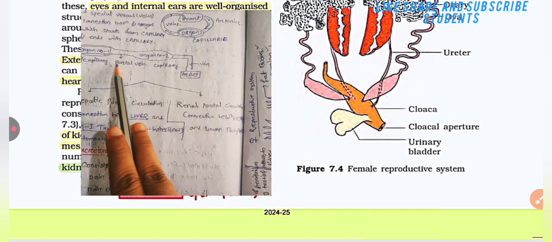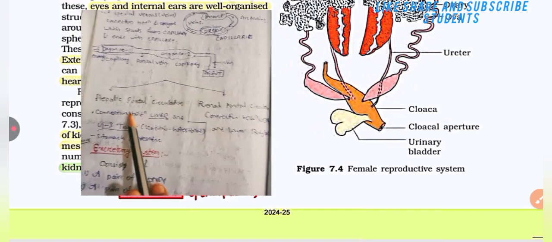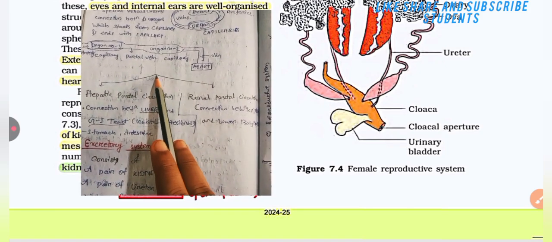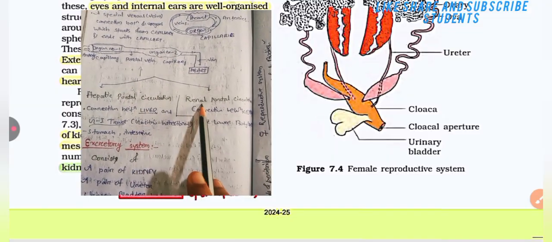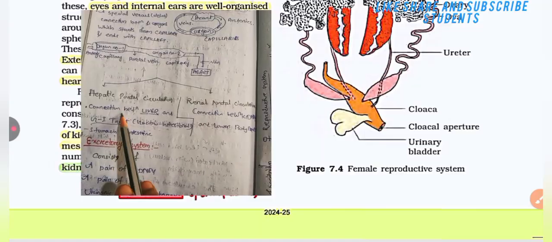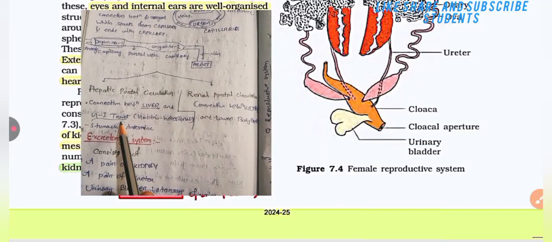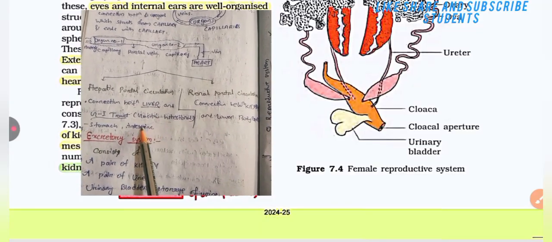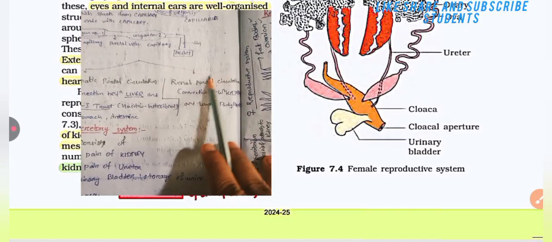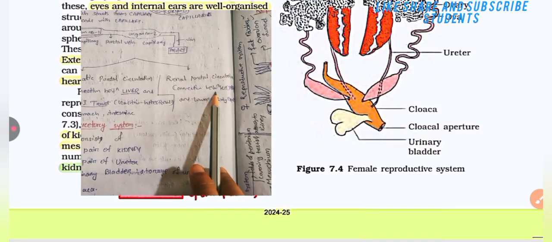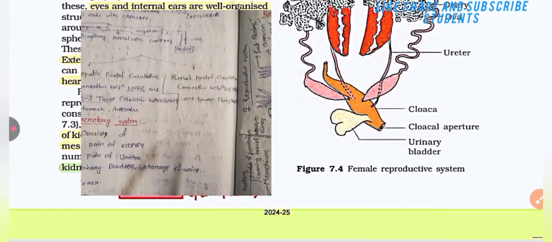This is the portal vein. Portal circulation is divided into two types, hepatic portal circulation and renal portal circulation. Hepatic portal circulation is a connection between the liver and the GI tract, that is the stomach and intestine. Renal portal circulation is a connection between the kidney and the lower body part.